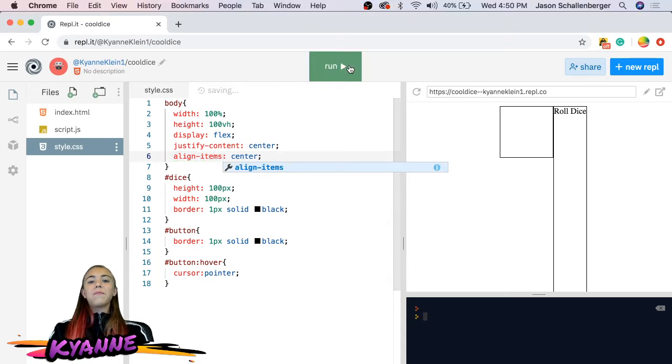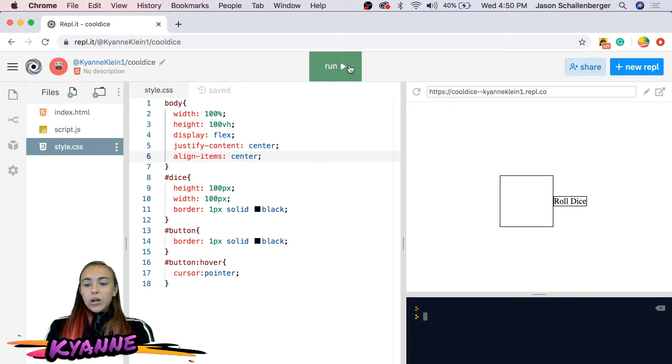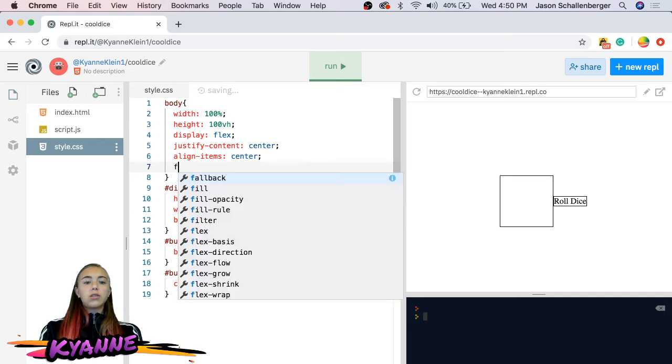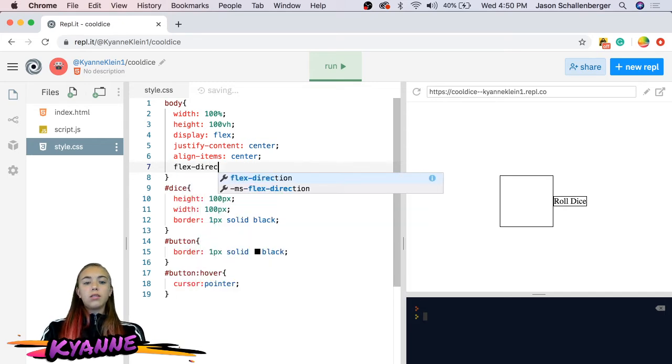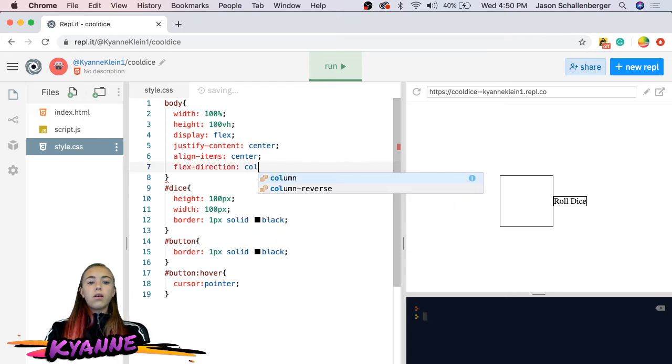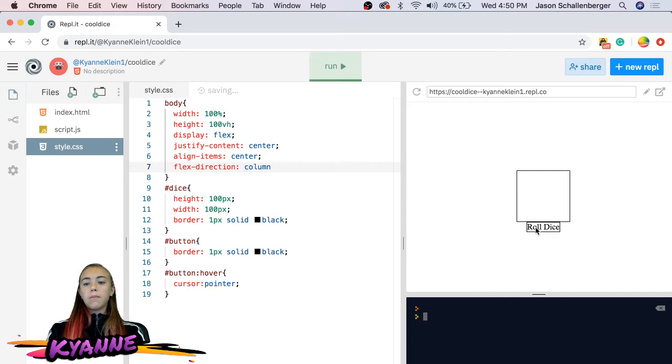Okay, there we go. There's another flexing that you can use called flex direction, and you can have it in a column or a row. That way, our things will stack on top of each other.